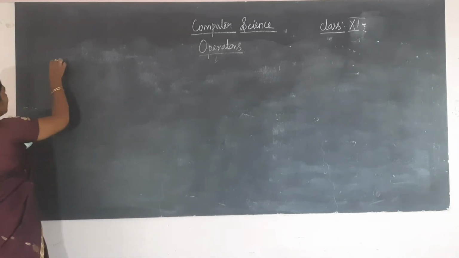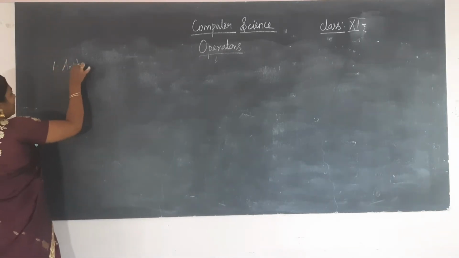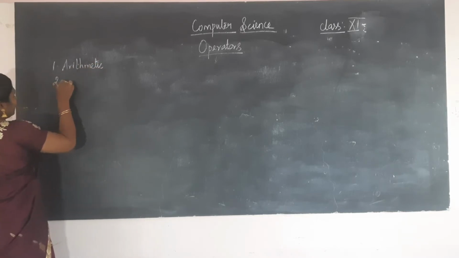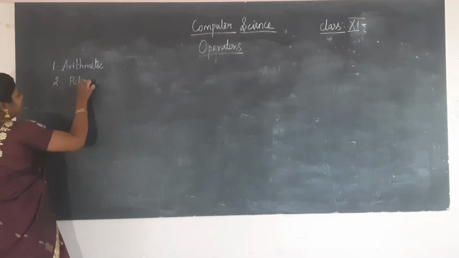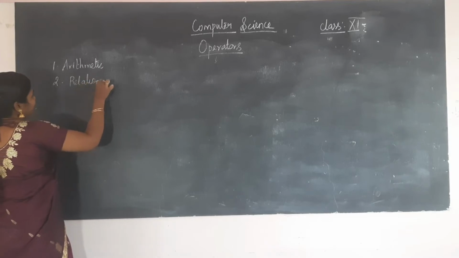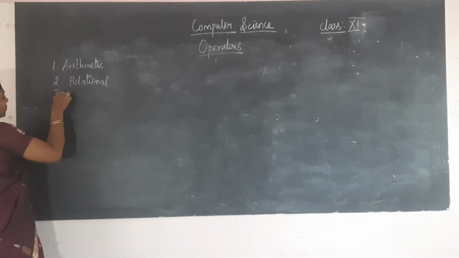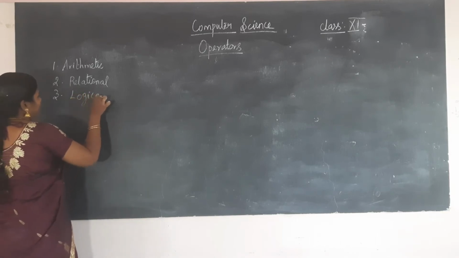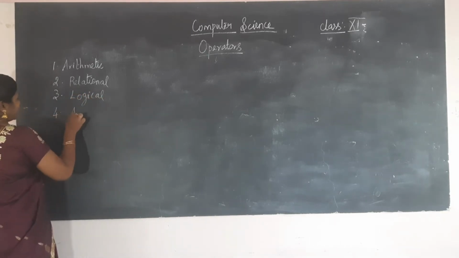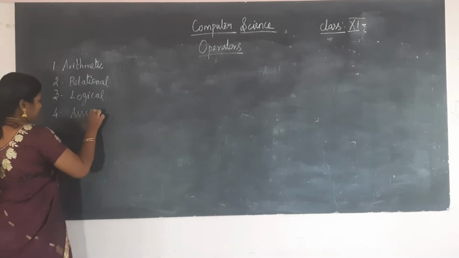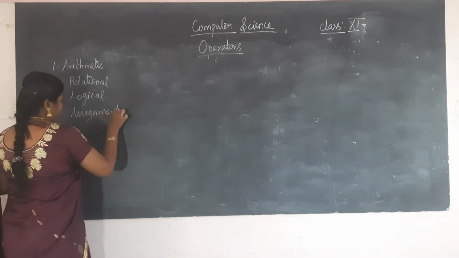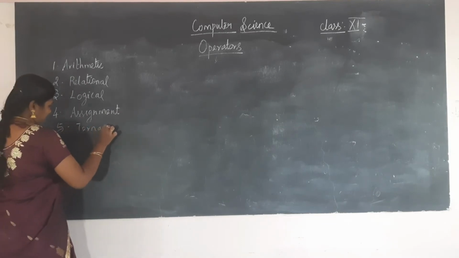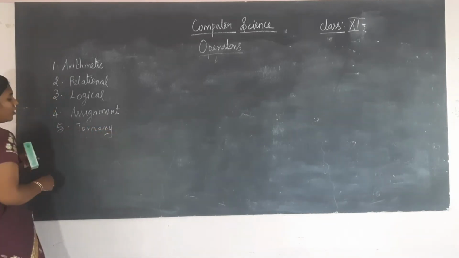First one, arithmetic operator, and the second one, relational operator, and the third one, logical operator, and the fourth one, assignment operator, ternary operator or conditional operator, and increment or decrement operators.